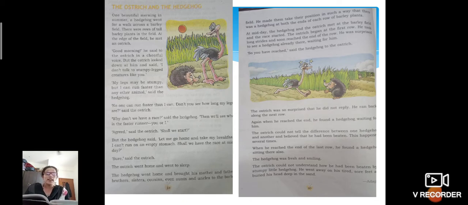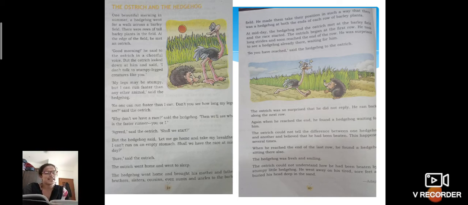It's a barley field, and at the edge of the field, he met an ostrich. As he was walking at the edge, meaning the border, the end, he met an ostrich there. "Good morning," he said to the ostrich in a cheerful voice. It's a very pleasing voice. When you say good morning, it can sound awkward, as if you don't want to wish but are forcibly wishing. But you can see that it was very cheerful. Underline the word cheerful, CHEERFUL. Cheerful means in a very happy mood.